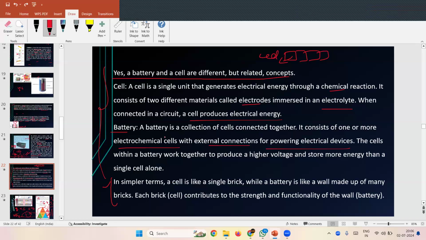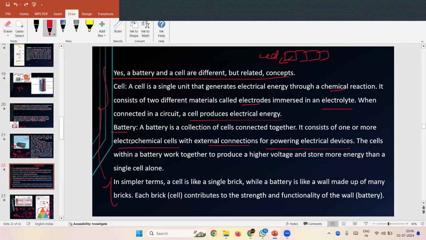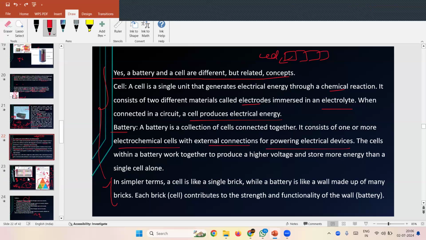What is a battery? A battery is a collection of cells connected together. It consists of two or more electrochemical cells with external connections for providing power to electrical devices. The cells within a battery work together to produce higher voltage and store more energy than a single cell alone. Yes? Yes, ma'am. This slide is describing the difference between a battery and a cell. That's all. Understood, both of you?